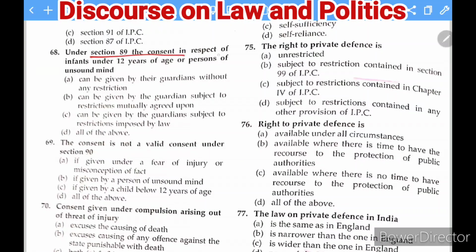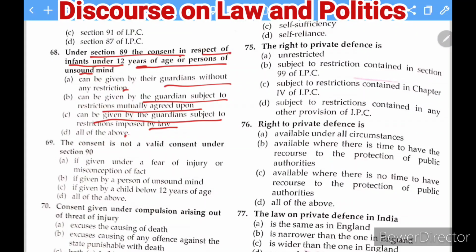Moving to the next question. Under section 89, the consent in respect of infants under 12 years of age or persons of unsound mind can be given by the guardian without any restriction, can be given by the guardian subject to restriction mutually agreed upon, can be given by the guardian subject to restriction imposed by law, and D, all of the above.